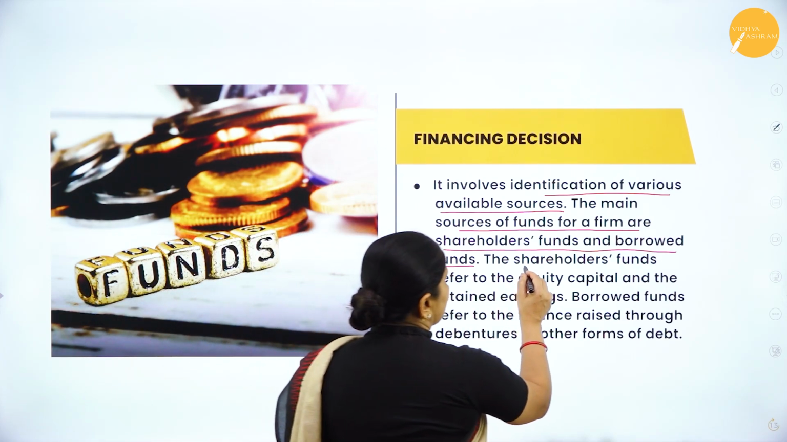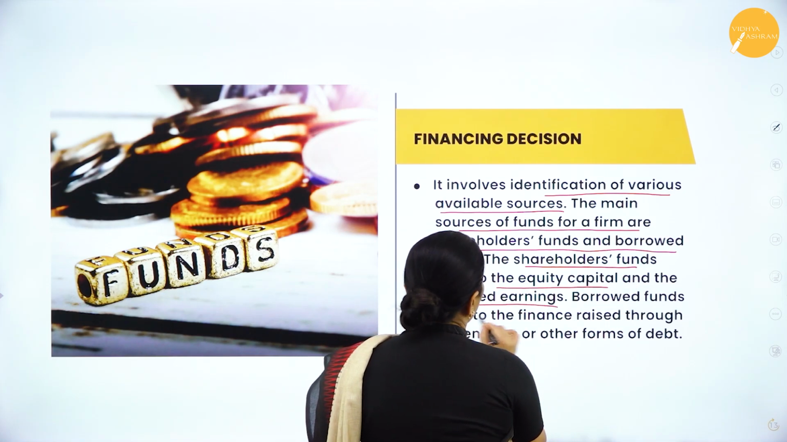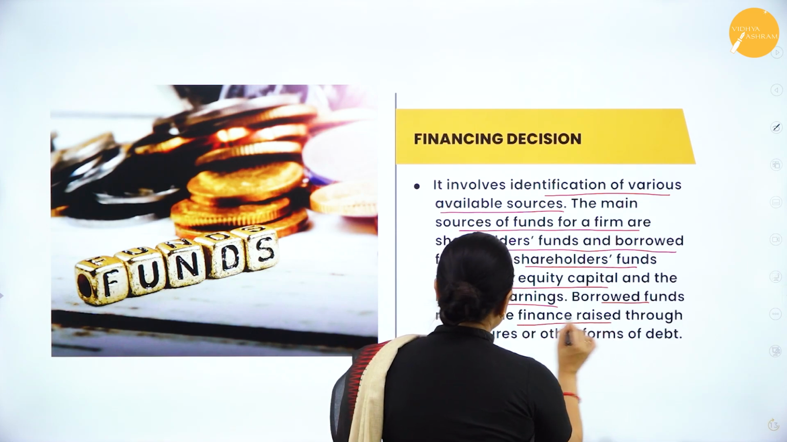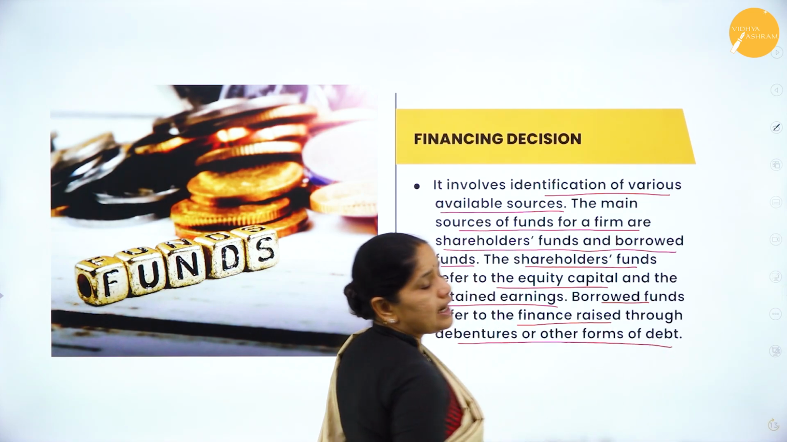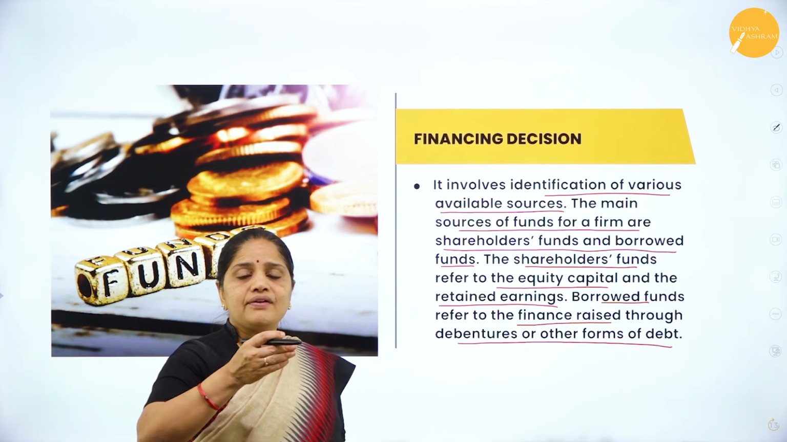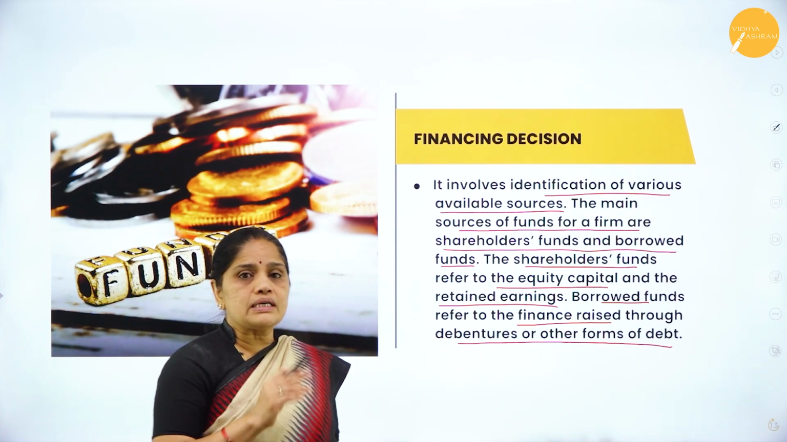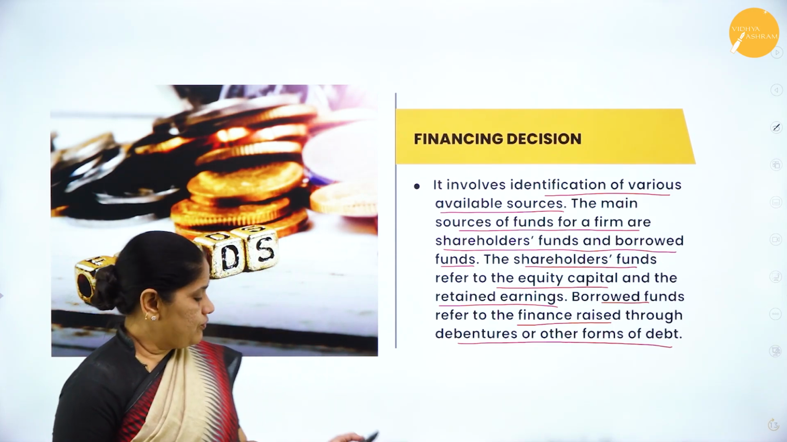The shareholders' funds refer to the equity capital and the retained earnings. Borrowed funds refer to the finance raised through debentures or other forms of debt. So, equity capital means the money collected from the equity shareholders, and the money collected from the debenture holders will be considered as borrowed funds.